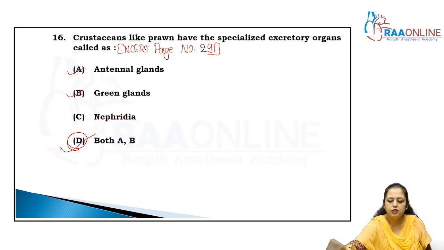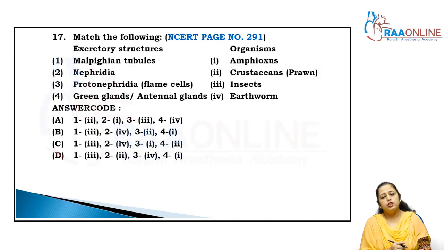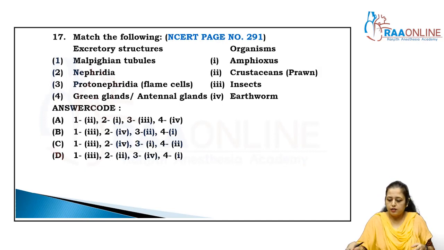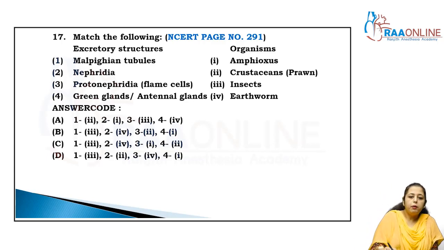Now what will happen next? Again, that is related to page number 291. Match the column: excretory structures. Malpighian tubules are related to insects. Nephridia are in the earthworm.